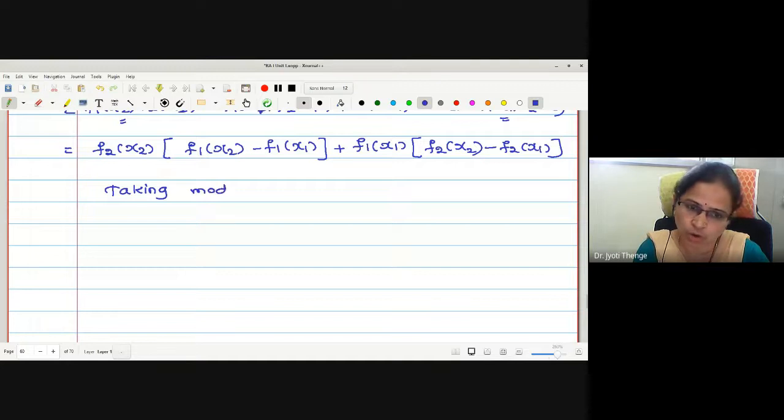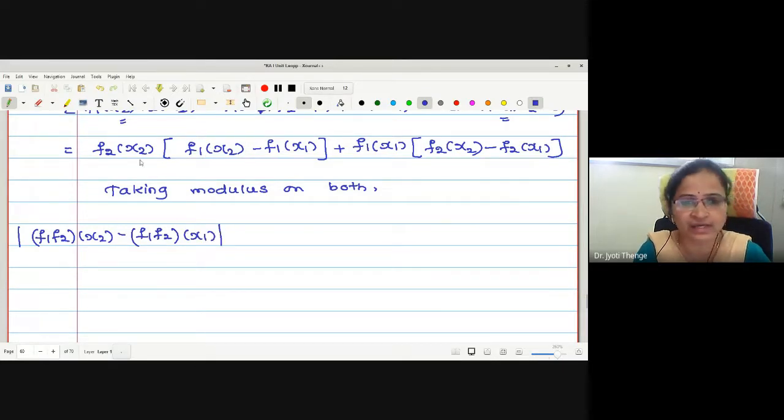Taking modulus on both sides. What happens if I take the modulus? The left hand side is modulus of f1 f2 operated on x2 minus f1 f2 operated on x1. Now can I separate the modulus on the right over this addition with a less than or equal inequality?